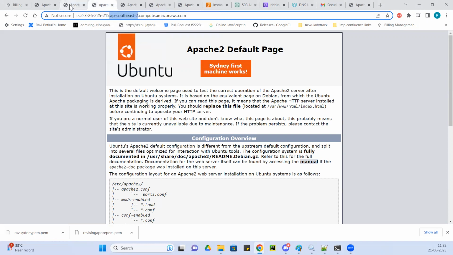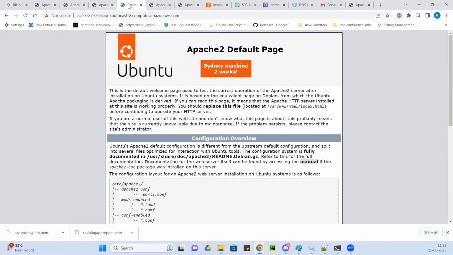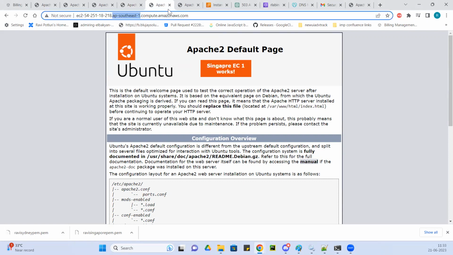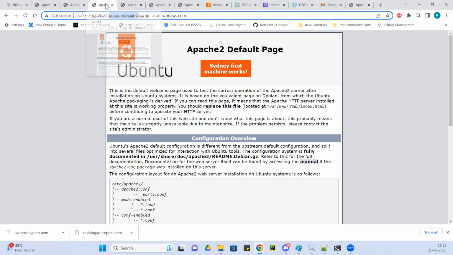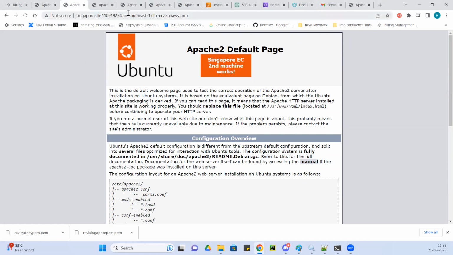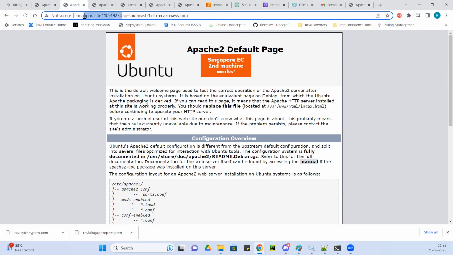So there are two instances within each, as you can see. So this is one instance, second instance in Singapore, third, which is in Sydney, the second machine in Sydney, and the first machine in Sydney. And there is an application load balancer in Singapore. This is, if you can see.